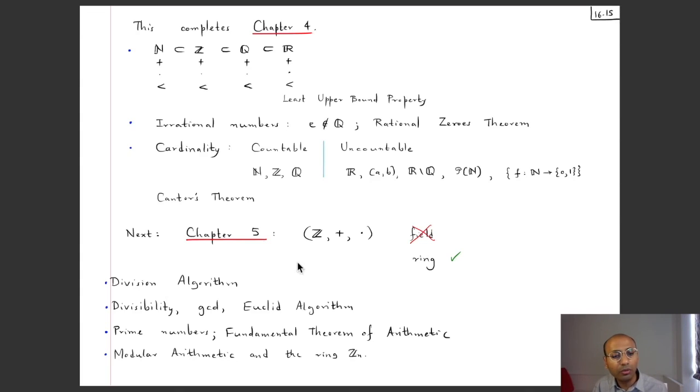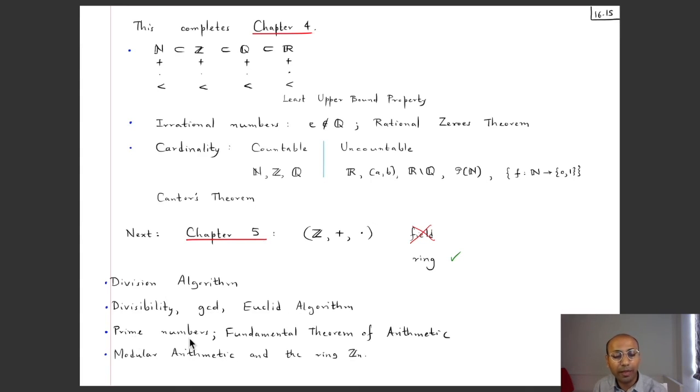And what we are going to do is learn some familiar things but prove these along the way. So we'll start with the division algorithm. That tells you that any integer can be divided by a non-zero integer, and then you'll get a quotient and a remainder, and we'll state this precisely and prove it. And then we will learn about divisibility and the greatest common divisor of a pair of integers, and also learn about the Euclidean algorithm, something with which you can find the greatest common divisor.